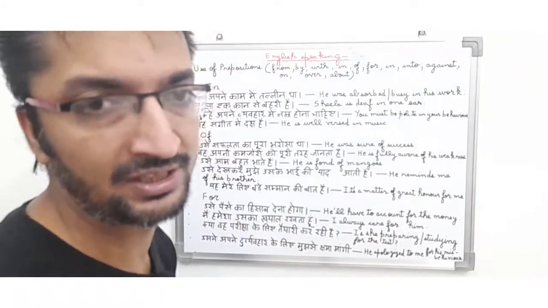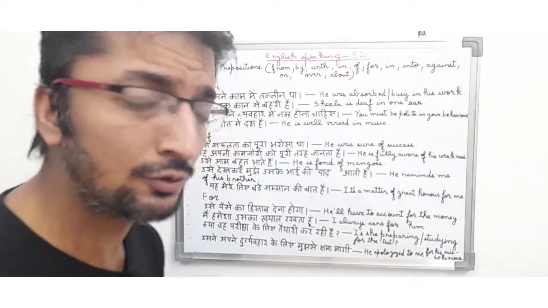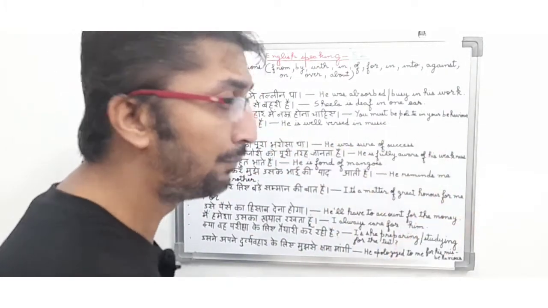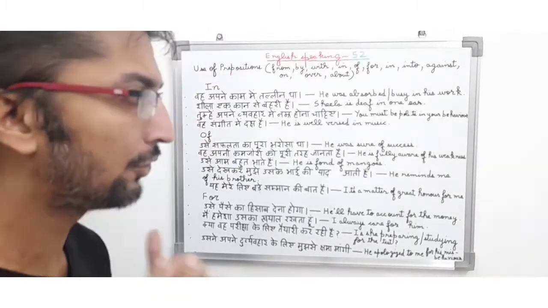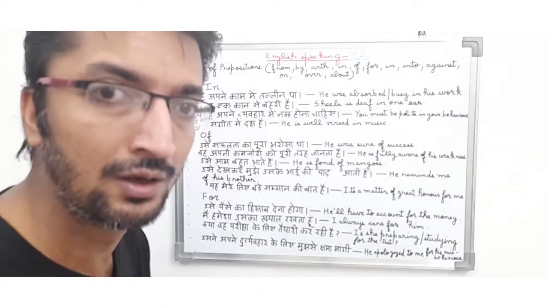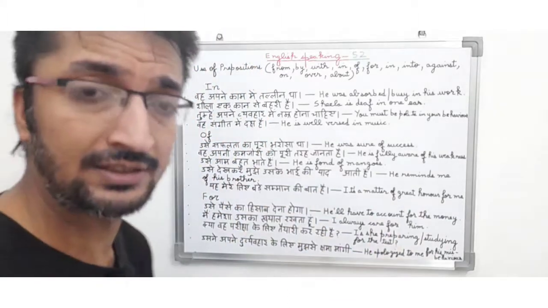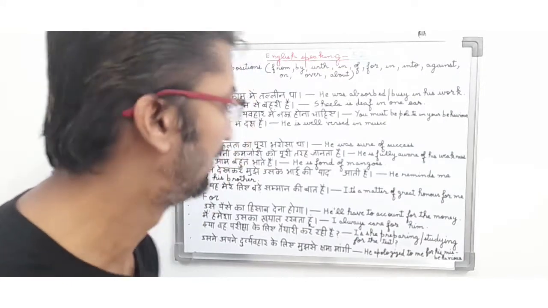So friends, it is basically a present tense, and here you can see since he is fully aware of his weakness, we will use of before his. We will not use he is fully aware at his weakness, under his weakness, in his weakness. We will use of his weakness. So of is a preposition being used in this sentence, and it is a present tense.